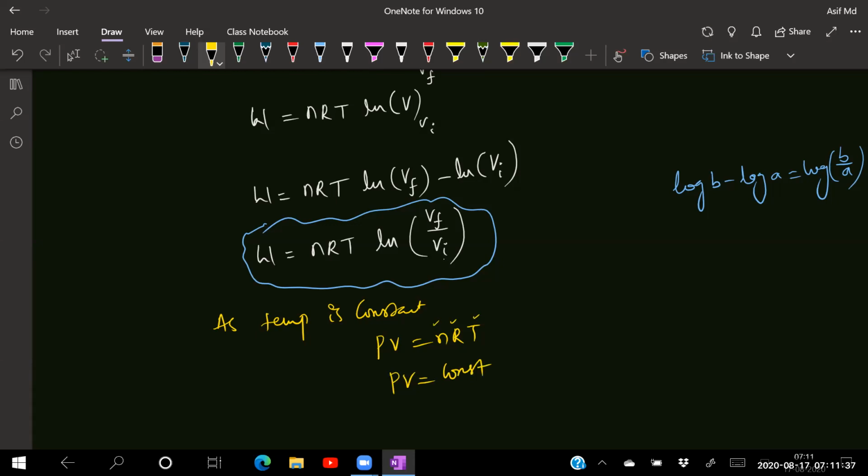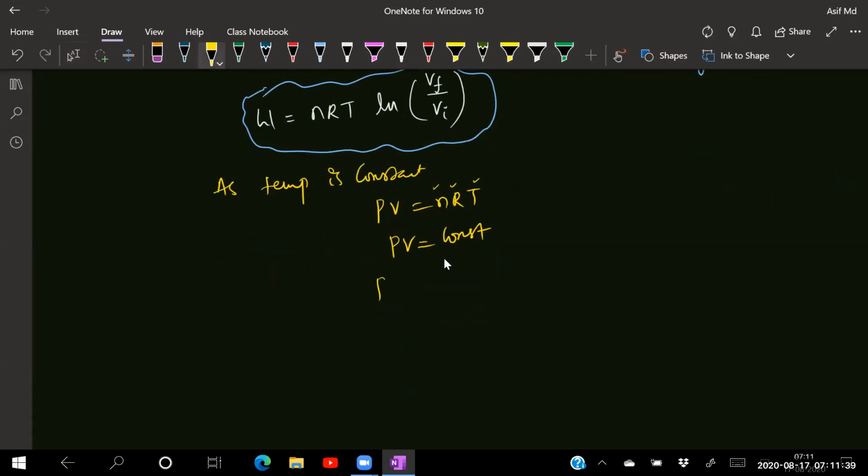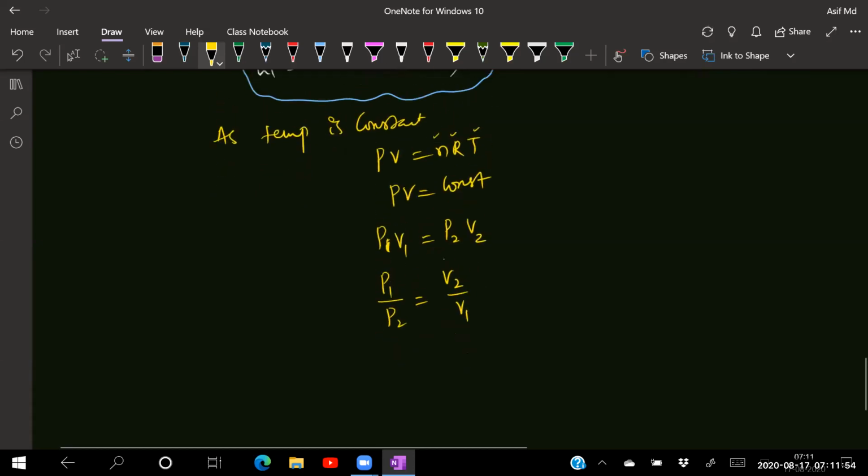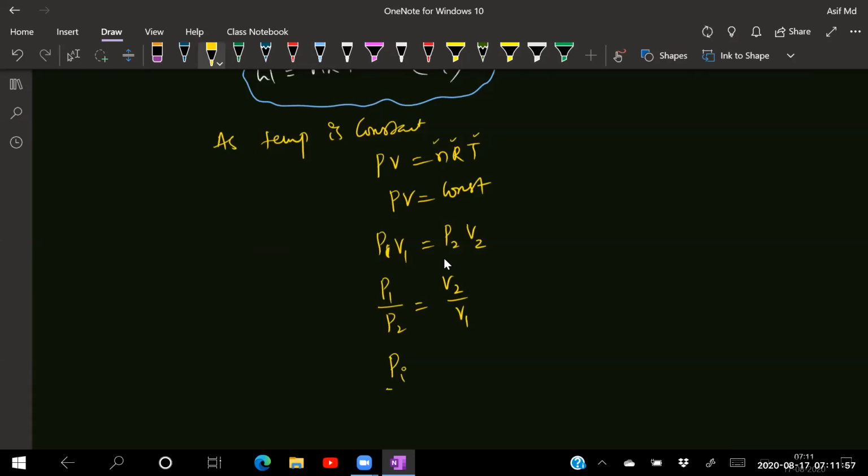So P1 V1 is equal to P2 V2. So I can write P1 by P2 is equal to V2 by V1. Or if I am writing in terms of initial and final, P initial by P final is equal to V final by V initial.